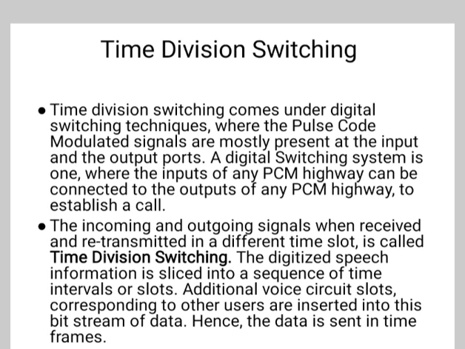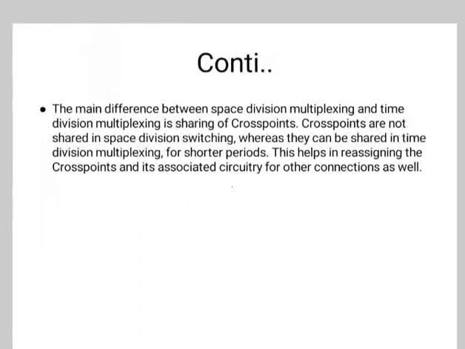The time division switching may be analog or digital. If coded values are transferred during the same time interval from input to output, the technique is called space switching. If the values are stored and transferred to the output at a later time interval, the technique is called time switching. A time division digital switch may also be designed by using a combination of space and time switching techniques.